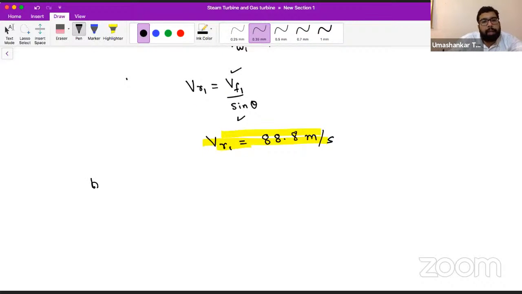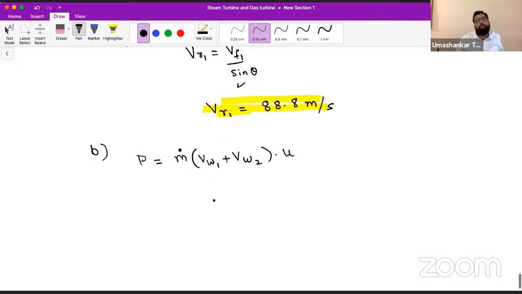Now the second part is we have to calculate the power. So power is m dot into VW1 plus VW2 into U. We have the value of m dot, VW1, VW2, and U also.